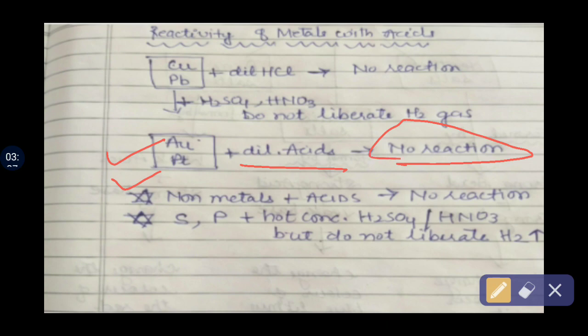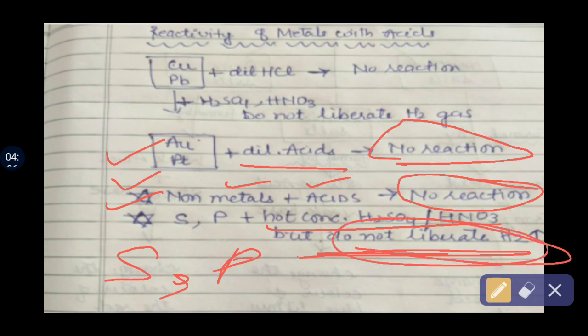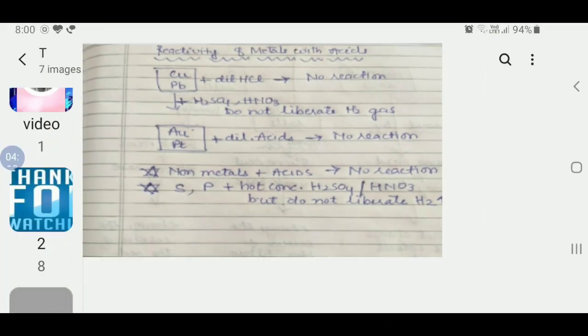Now just see the case of non-metals. Non-metals show no reaction with the acids. But there are a few non-metals like sulfur and phosphorus. S is sulfur and P is phosphorus. When these react with hot concentrated sulfuric acid or nitric acid, they react with it, but they do not liberate hydrogen gas.